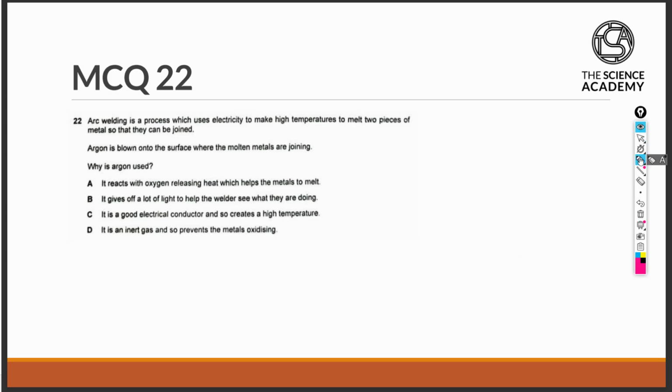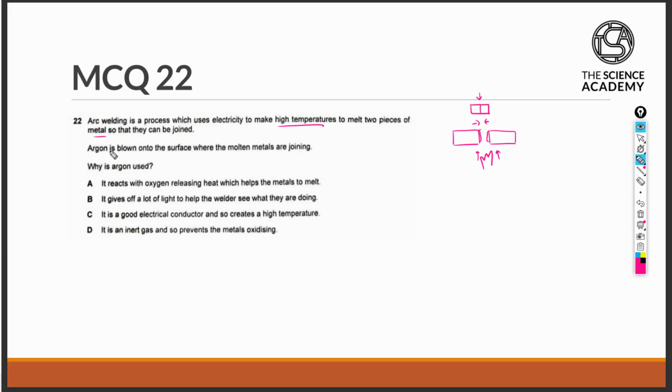Question 22. Arc welding is a process which uses electricity to make high temperatures to melt two pieces of metal so that they can be joined. So we know that metals have very high melting points, and we are in this case using electricity to generate a source of heat to melt the metals at both ends, so that when we join the metal pieces together, the liquid can solidify, forming a full piece of metal again.